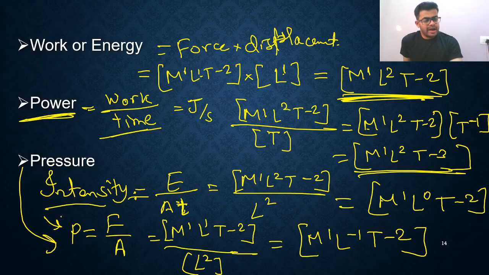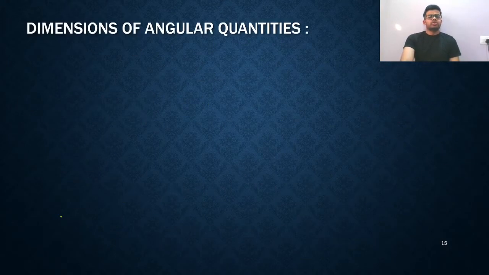Let's move. I hope all of you are getting how to find the dimensional formula. Basically, we are using the basic fundamental quantities, means we are just representing any physical quantity in terms of fundamental physical quantities. So the dimension of angular quantities is very, very important, my dear friends.